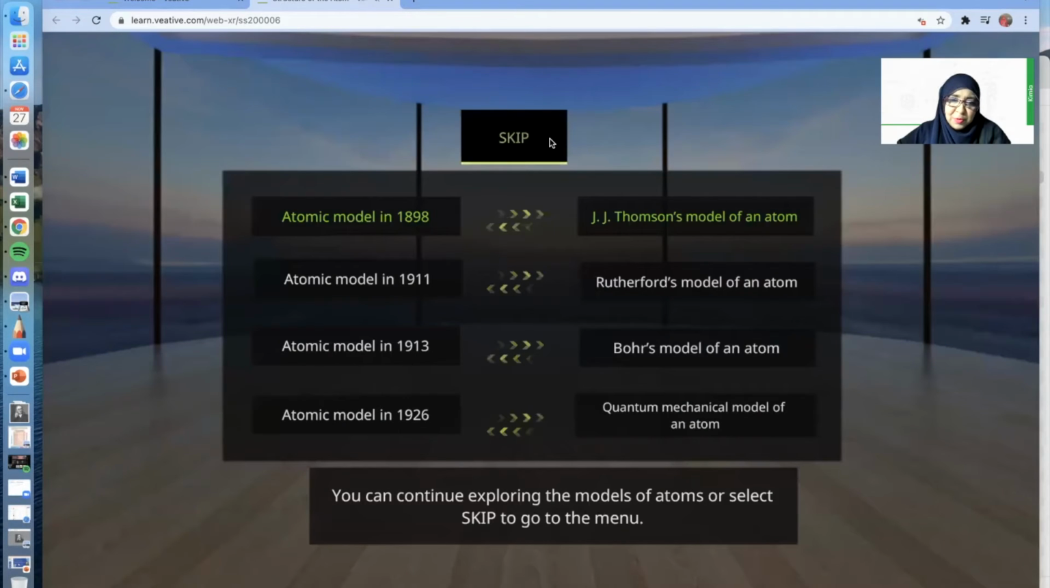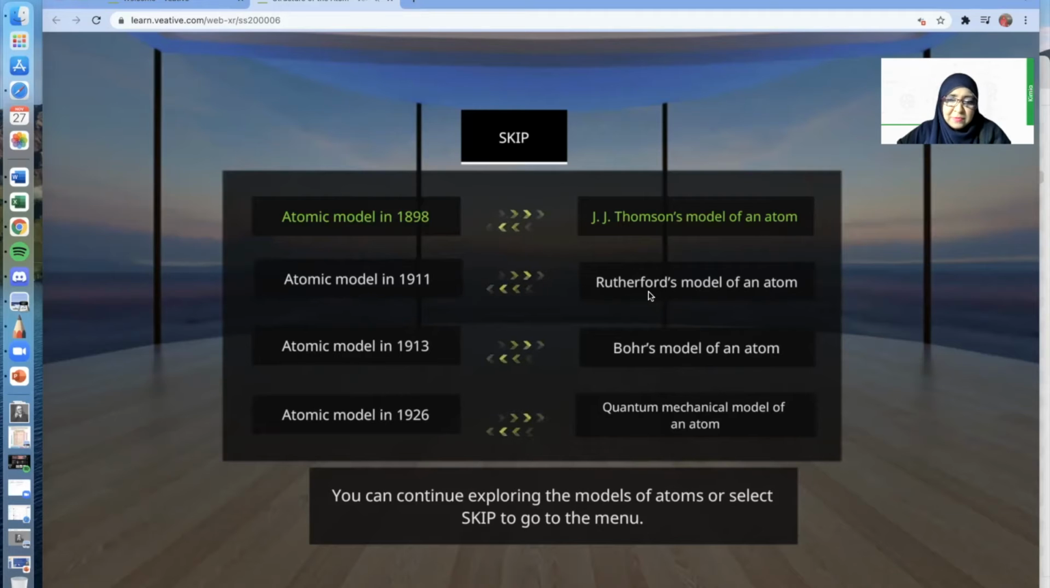Let's explore the atomic model of Rutherford. I would love to jump. I know maybe you have the idea of jumping from J.J. Thomson's model to Rutherford's model, or maybe Bohr first. But I think we're going to go according to the timeline so that we can actually see the differences from one atomic model to the other according to the timeline.